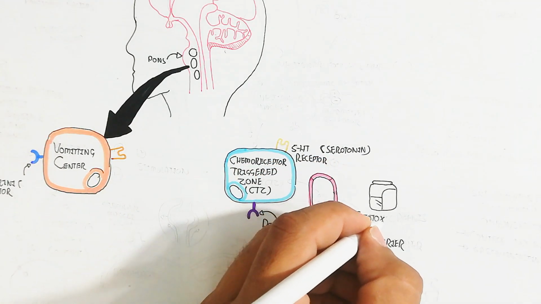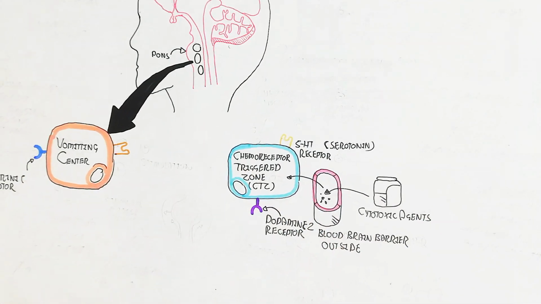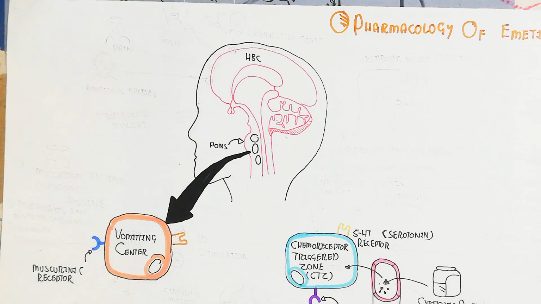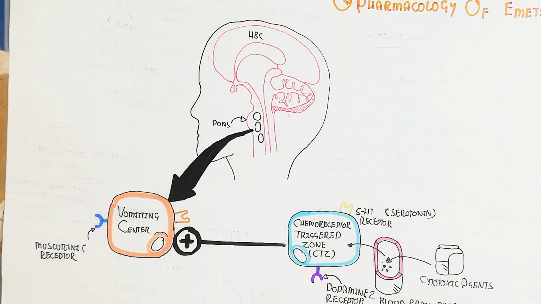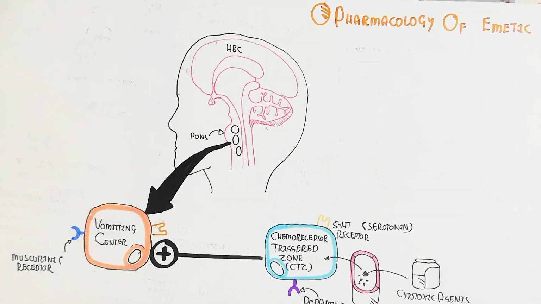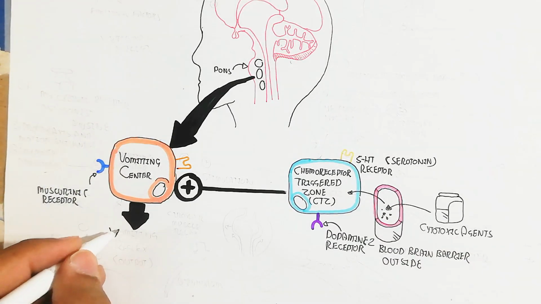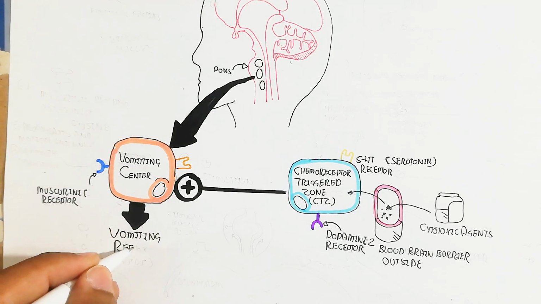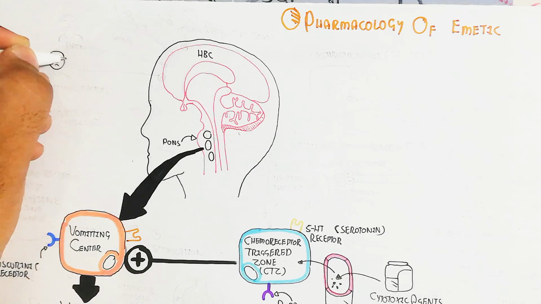The blood-brain barrier is not present here, so it means it is outside of the blood-brain barrier. In this way, the cytotoxic agent comes into direct contact with the chemoreceptor trigger zone, and the dopamine 2 receptor receiving dopamine or serotonin will trigger stimulation of the vomiting center, leading to the vomiting reflex.